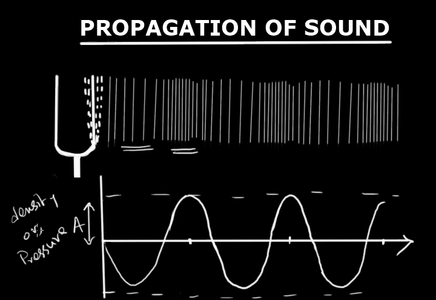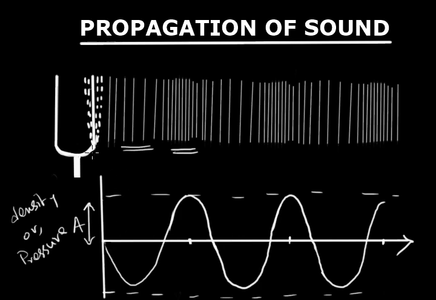So if we draw the density or pressure profile of the surrounding medium with distance, we will see this kind of variation, and this variation can be with respect to distance or with respect to time. Here we are drawing it with respect to distance.